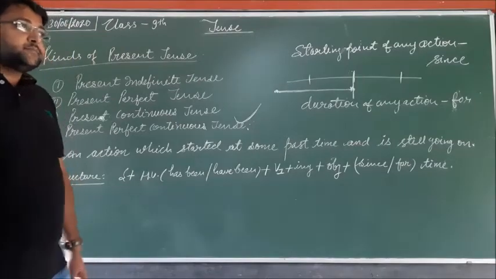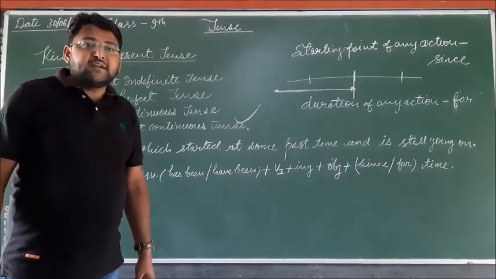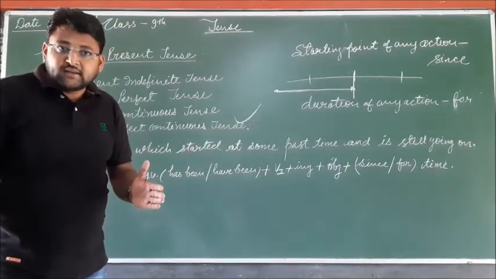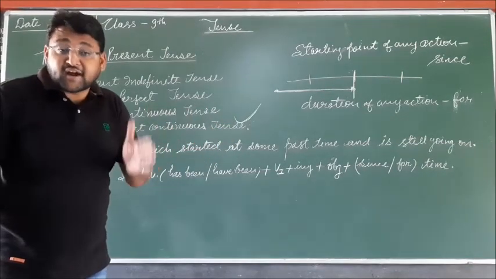Suppose I have been living here since 2005.